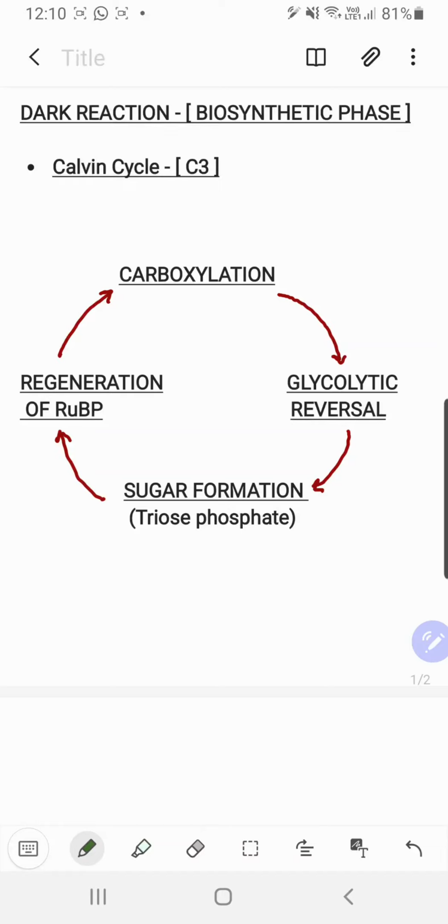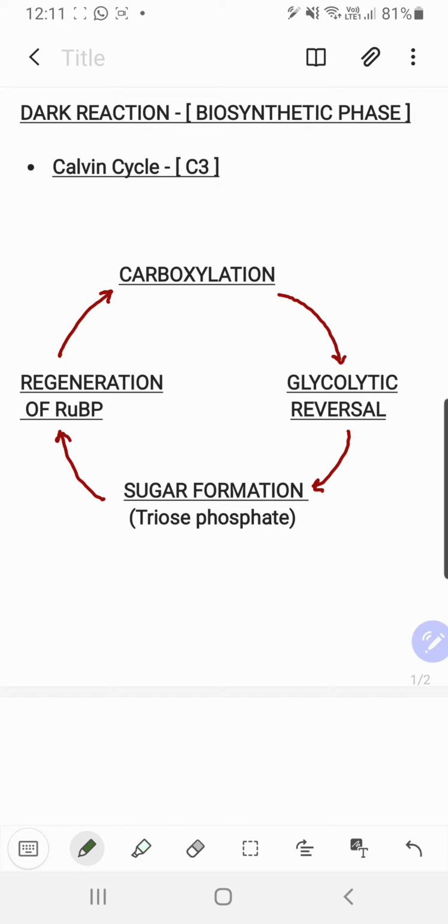In this video, children, we are going to discuss the Calvin cycle in detail. That's the C3 cycle. Since you have already watched the first video where I explained why this cycle is the C3 cycle, you must know that here phosphoglyceric acid is supposed to be formed. These are the bases, and initially this chapter was there in boards, and according to the boards these four were the main headings of the Calvin cycle.